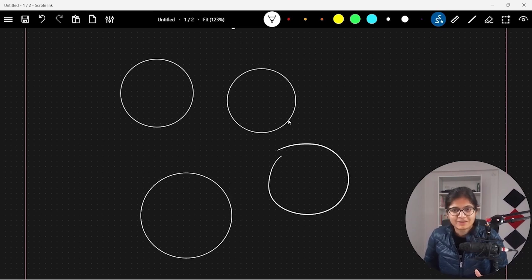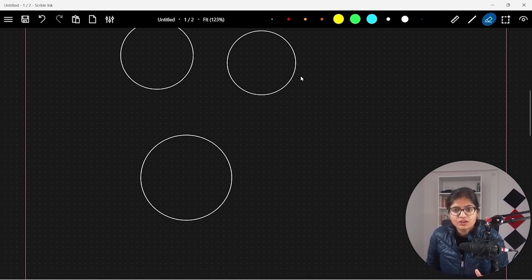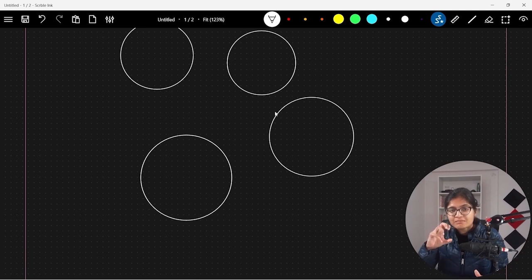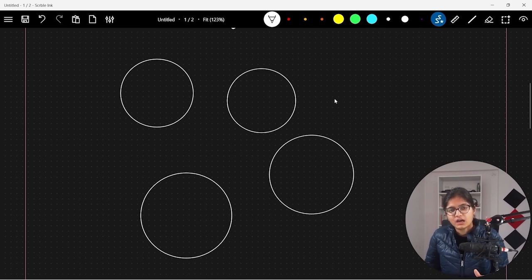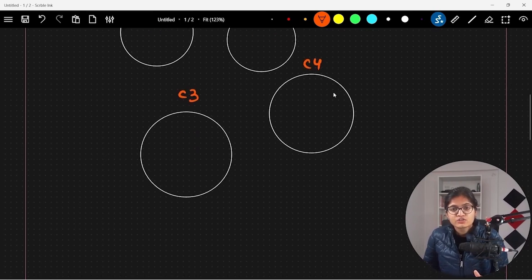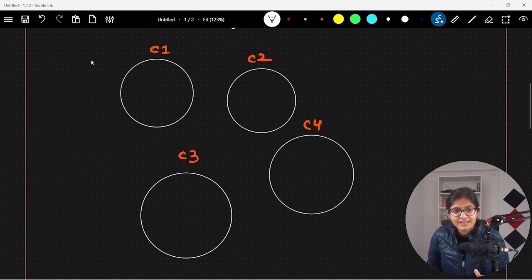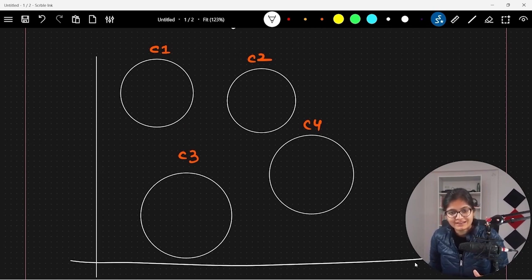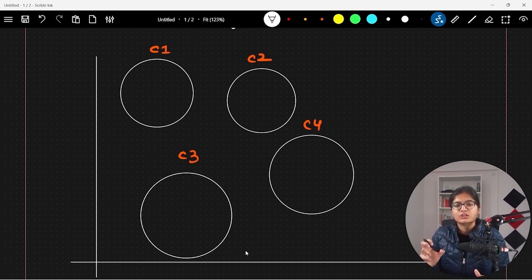That's what we call segmentation. According to the similar patterns that our model will be able to understand, we need to do the segmentation task. For example, we may get 4 clusters: this is C1, this is C2, this is C3, this is C4. So this is the first thing that we need to do: depending upon our data, do the customer segmentation based on the features present in our data.